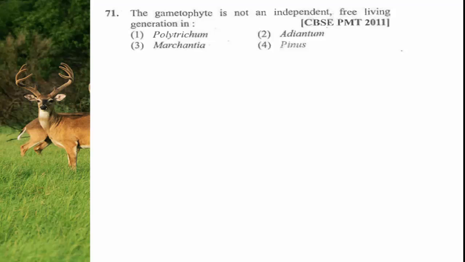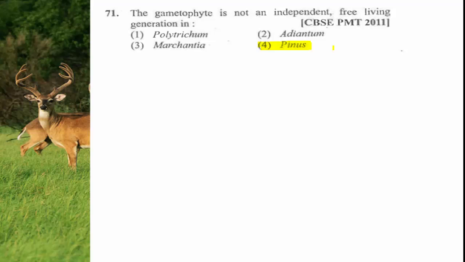Then what is the answer? The answer for this question is Pinus. Pinus belongs to Coniferopsida, a member of gymnosperms, characterized by the presence of mycorrhizal association in the roots.